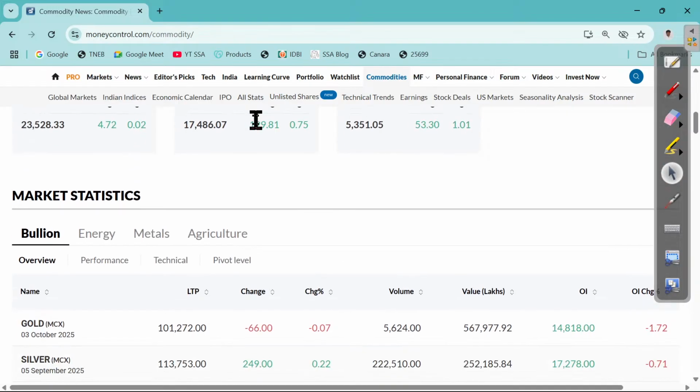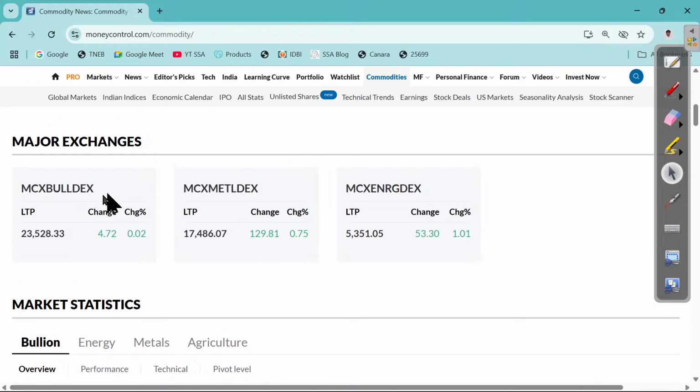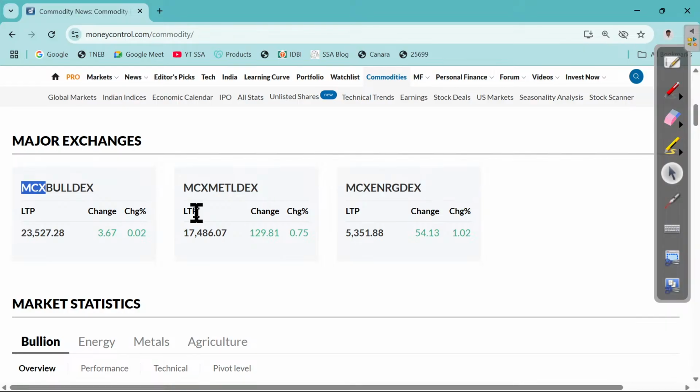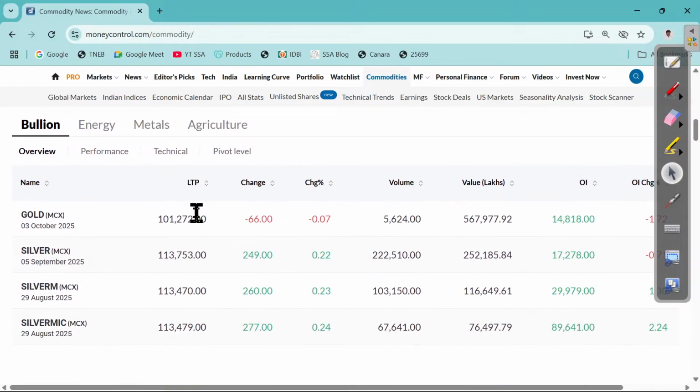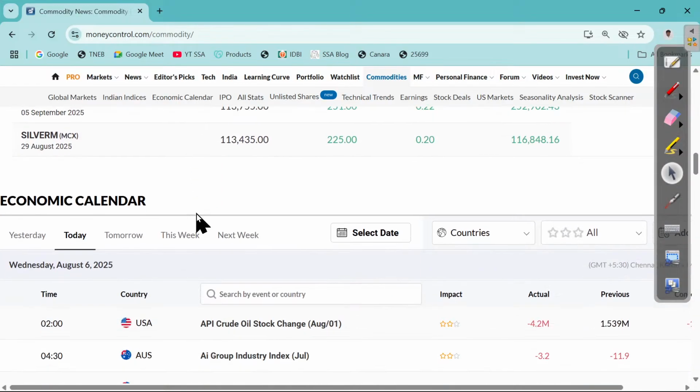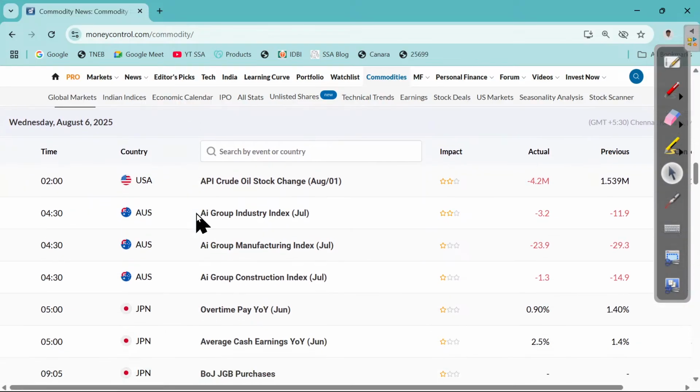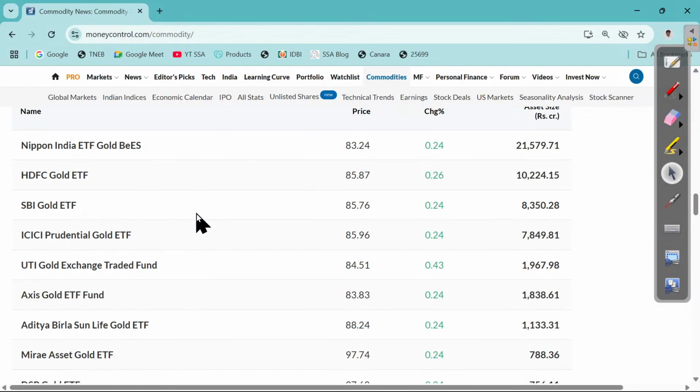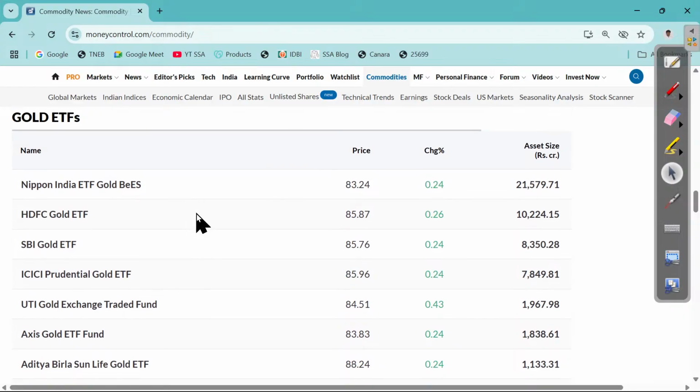Okay, so this is called the Multi-Commodity Exchange, MCX in short. Clear? Gold, silver and all are given here. Crude oil, all these things are there. You can go and purchase.